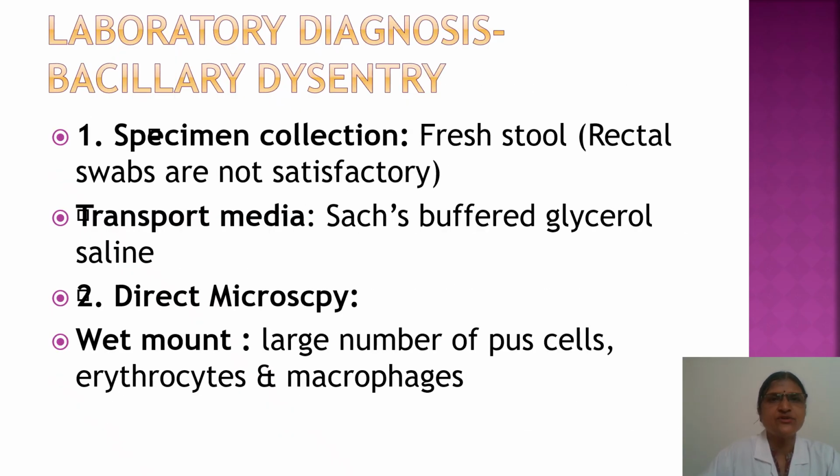Now let's study the laboratory diagnosis of bacillary dysentery. First is the specimen collection. A fresh stool sample is more preferred than rectal swabs because rectal swabs do not give satisfactory results. And if there is a delay in the examination, then transport media like Sach's buffered glycerine saline can be used. Then the first step after specimen collection is direct microscopy. First, a wet mount of the stool sample can be done in saline preparation. Here you can see a large number of pus cells because of the mucus production, and then erythrocytes and macrophages.